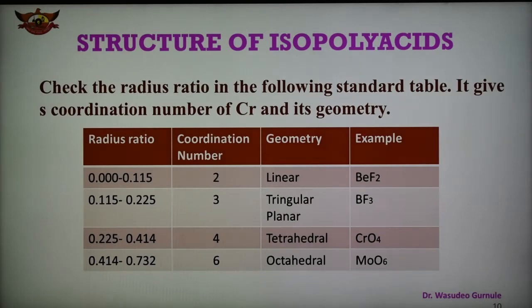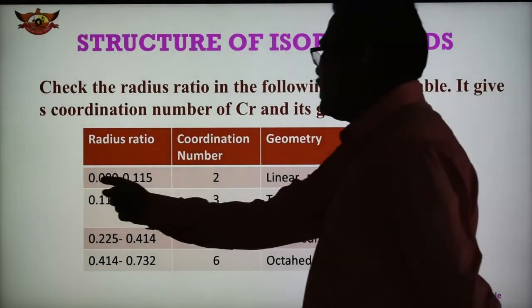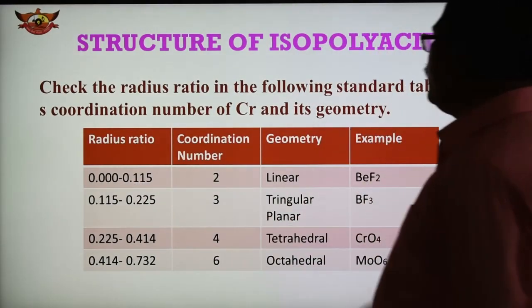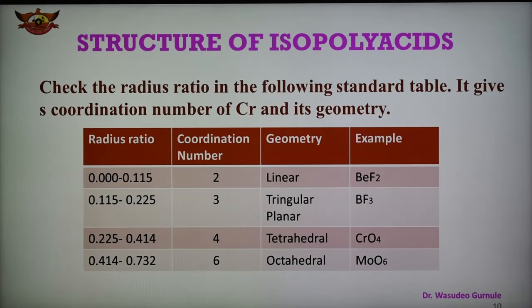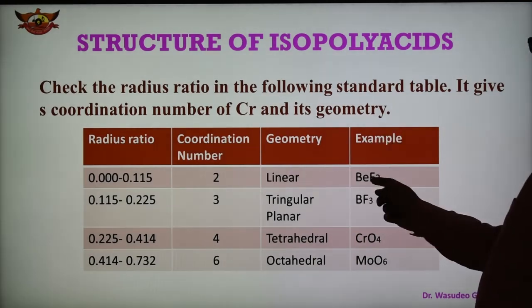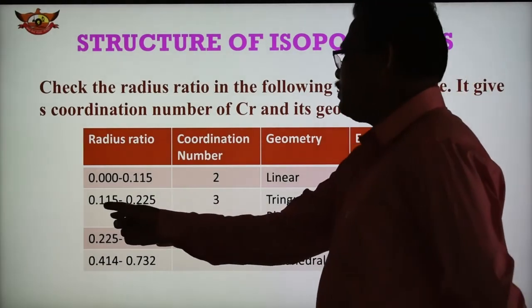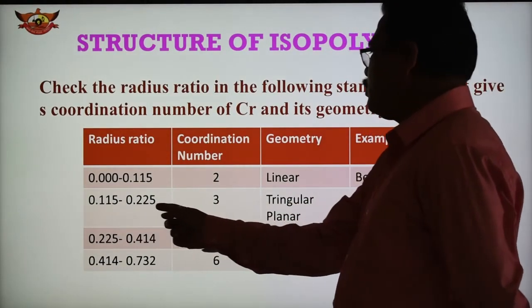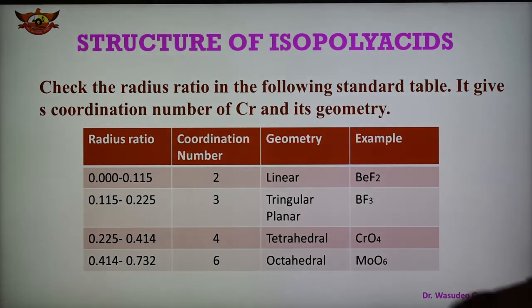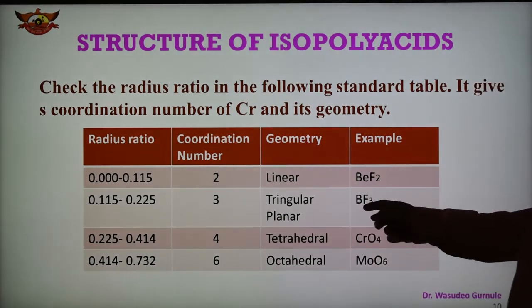In the next slide, check the radius ratio in the following standard table, which gives the coordination number and geometry. So radius ratio is given, coordination number, geometry, and examples are also given here. When the radius ratio is between 0.0 and 0.155, the coordination number is 2, the geometry is linear, and the example is BF2. When the radius ratio is between 0.155 and 0.225, the coordination number is 3, the shape is triangular planar, and the example is BF3.